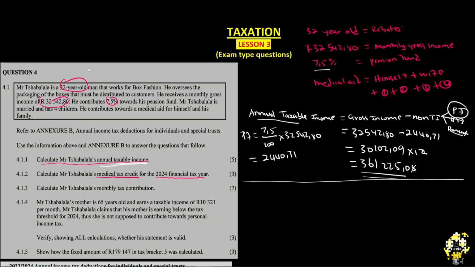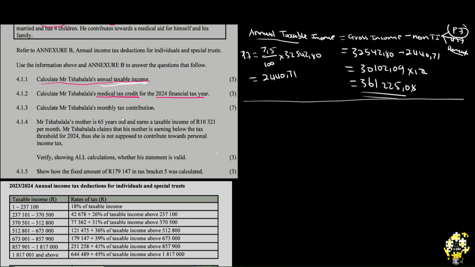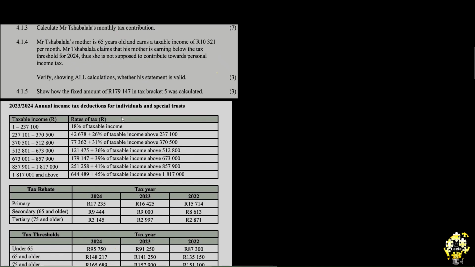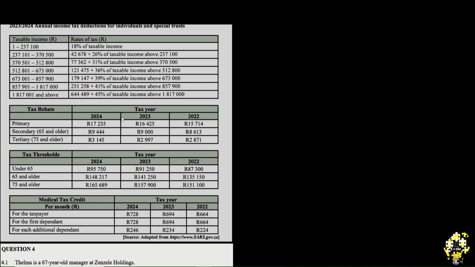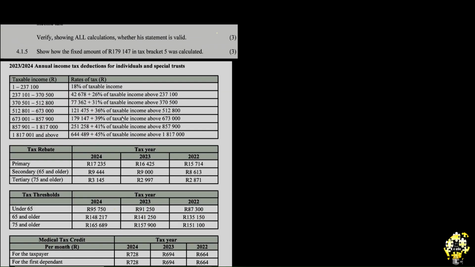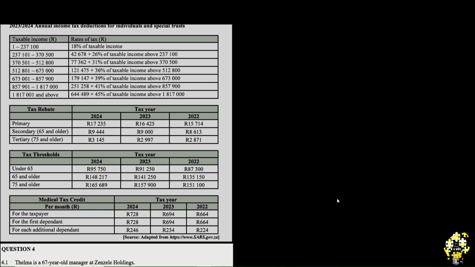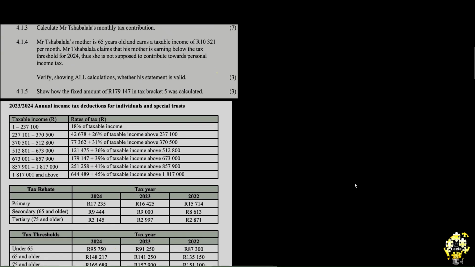So it's Annexure B. It might not particularly be Annexure B, but it is an annexure. And since the annexure is so far, we are going to take the numbers and we are going to go with them there at the top. So first of all, remember we said that we have, in fact, to make this easy, let's do this.